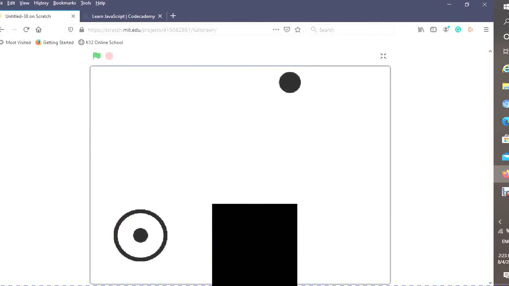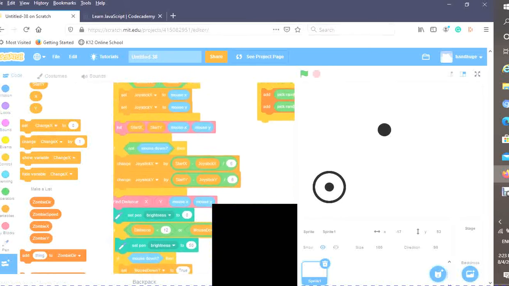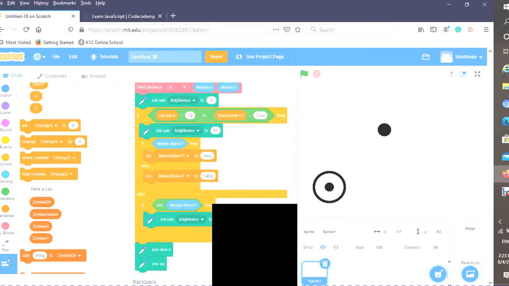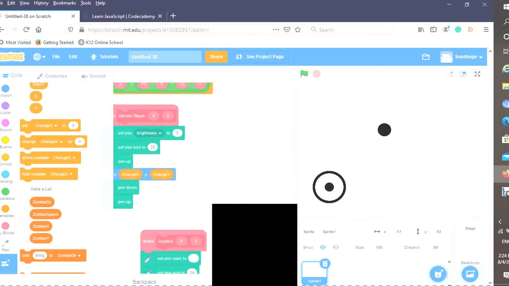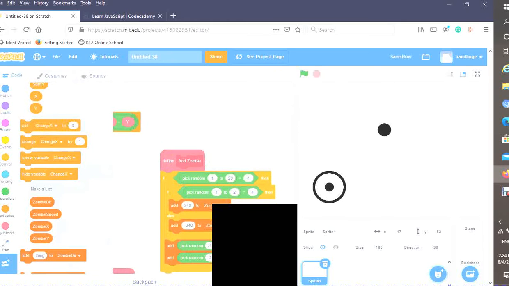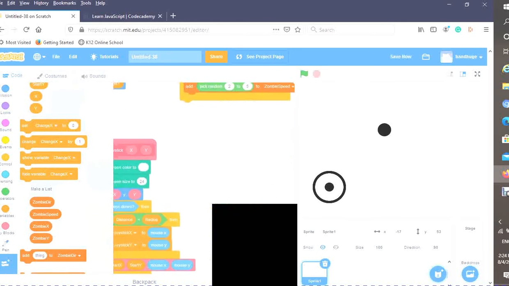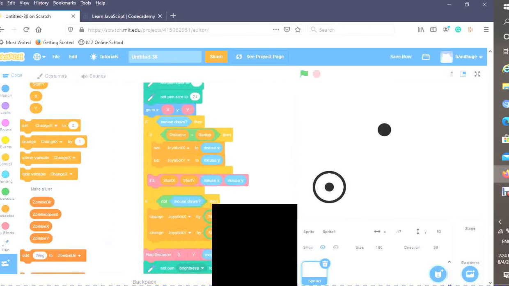So what we want to do is make it so that if it's on the edge, then follow the mouse pointer. And we can edit this in the joystick block. And I'm going to move the add zombie block up here and the joystick block over here, just to get a bit more space down.